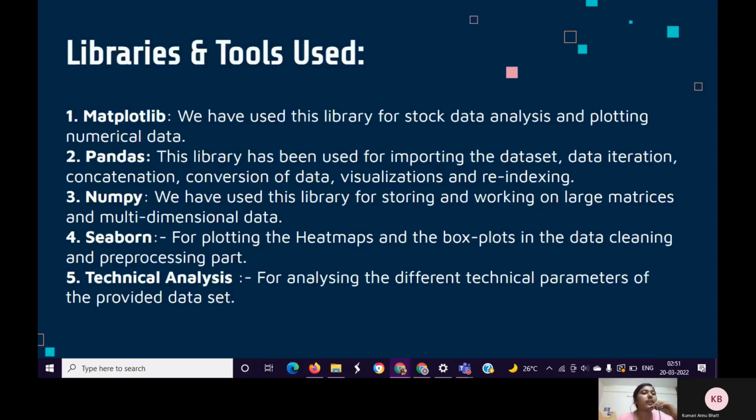Libraries and tools used. We have used multiple Python standard libraries for data analysis and visualization, which include Matplotlib for stock data analysis and plotting numerical data, Pandas for importing the dataset, data iteration, concatenation, conversion of data, visualizations, and reindexing. NumPy, which we have used for storing and working on large matrices and multidimensional data. Seaborn for plotting the heat maps and the box plots in the data cleaning and pre-processing part. Technical analysis for analyzing the different technical parameters of the provided dataset.